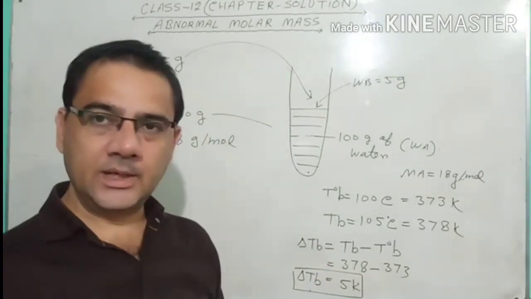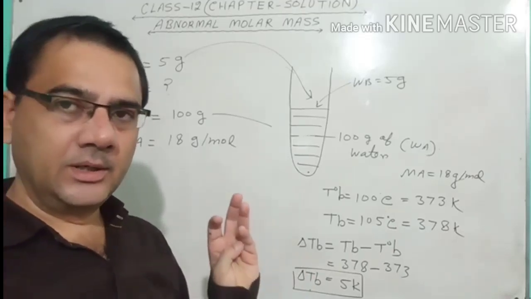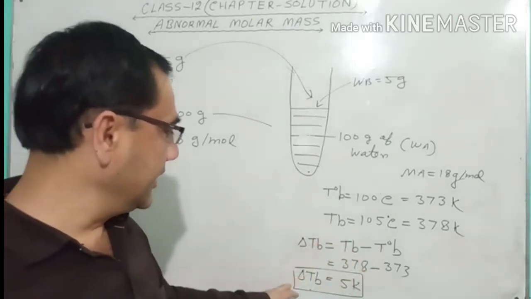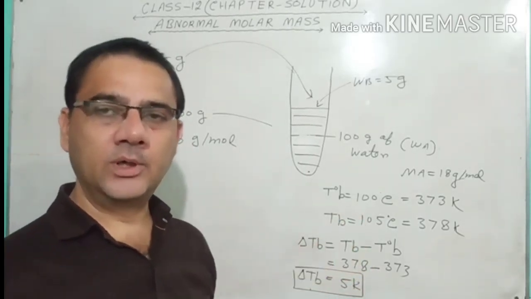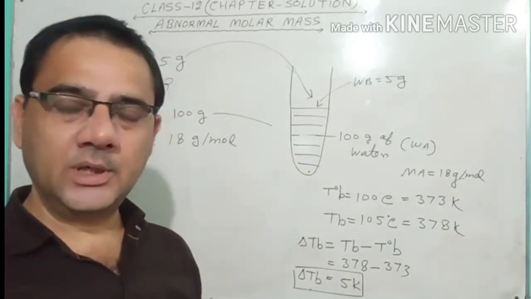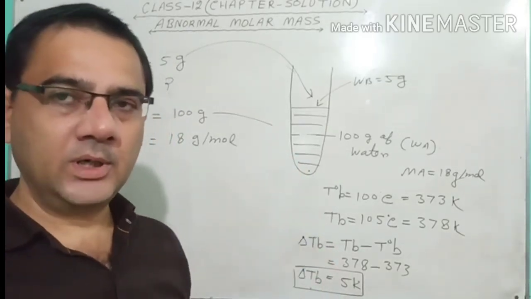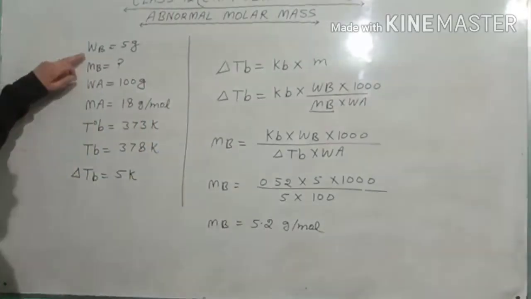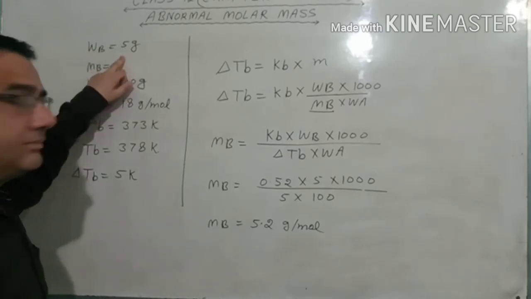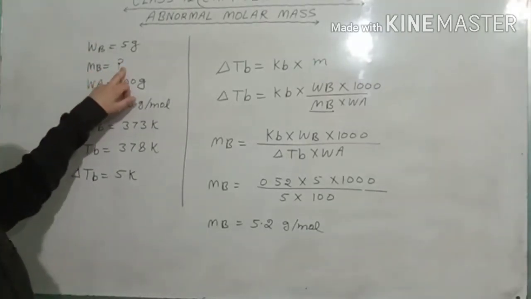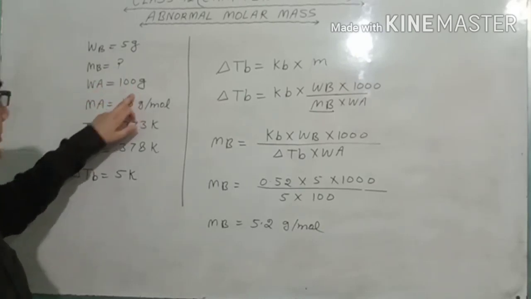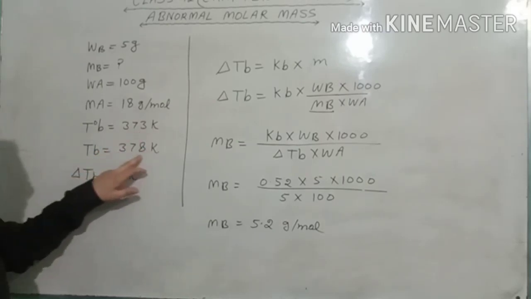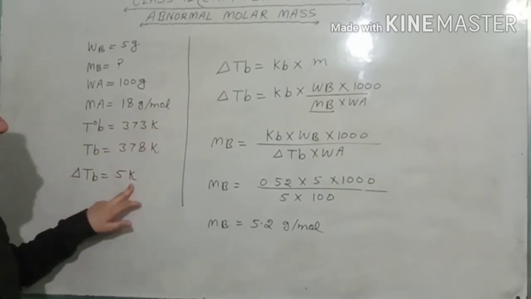Now we have so many things in our hand. We have the WB, we have the WA, we have the MA, but only one thing we don't have, and that is MB. But delta TB also is in our hand. Now we use a formula which is based on the elevation in the boiling point, and with the help of that formula we will calculate. Now see, finally: WB 5 gram, MB need to be calculated, WA 100 gram, MA 18 gram, T naught B 373 Kelvin, TB 378 Kelvin, delta TB 5 Kelvin.